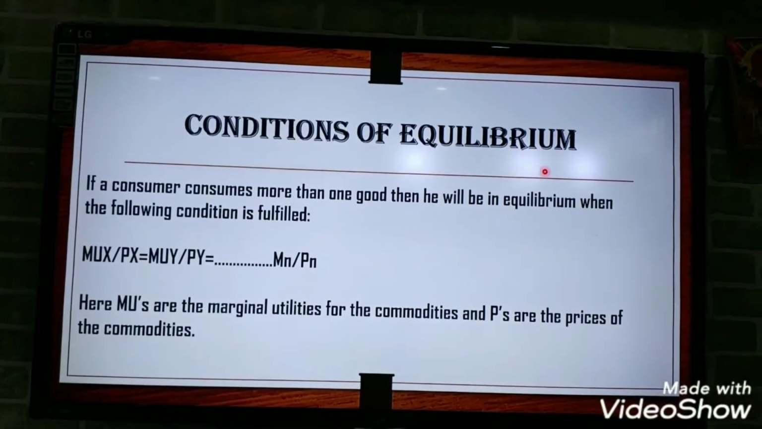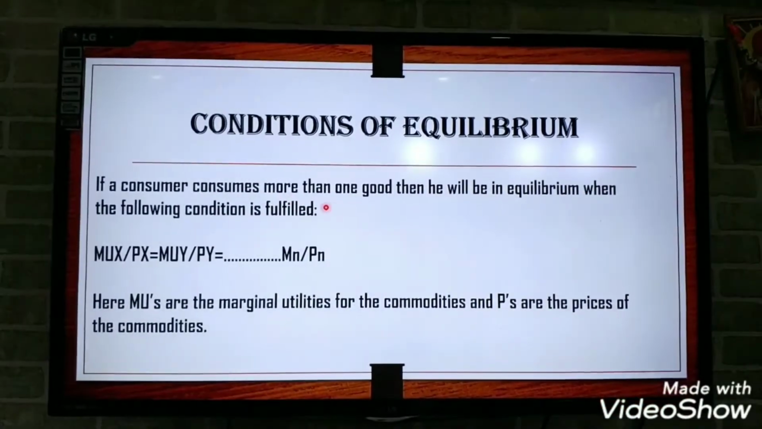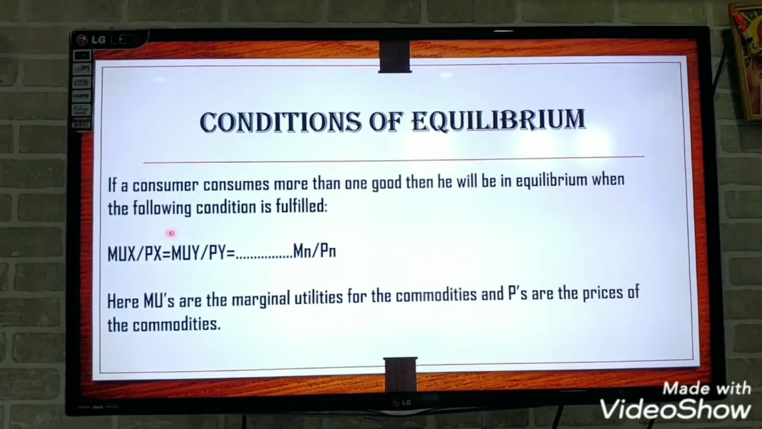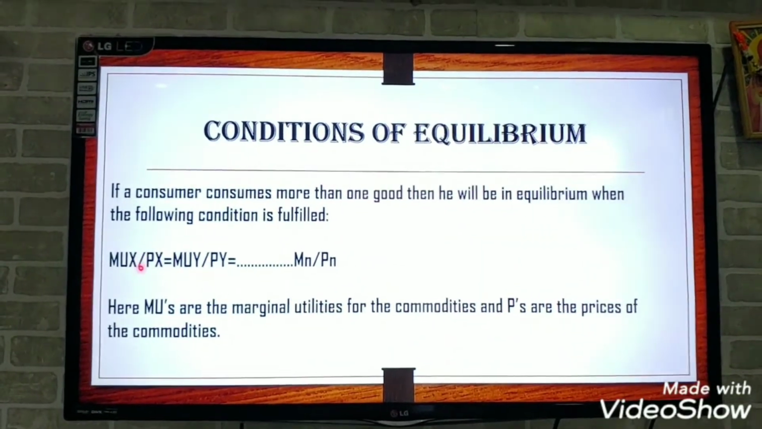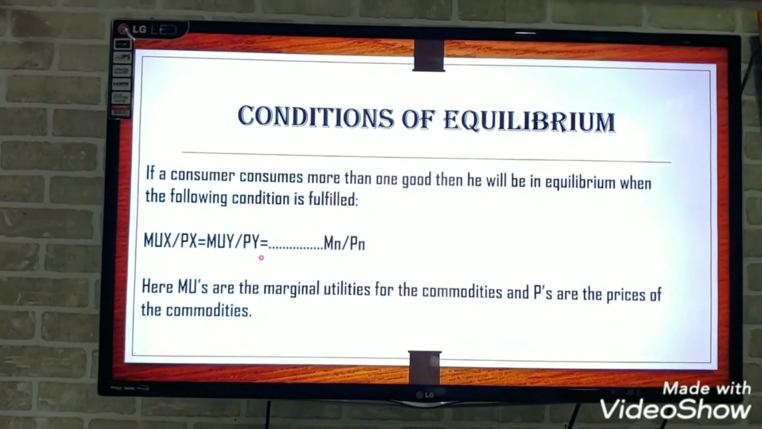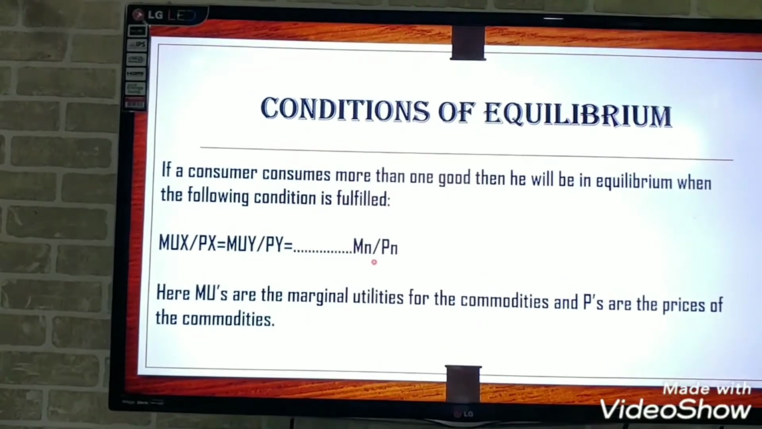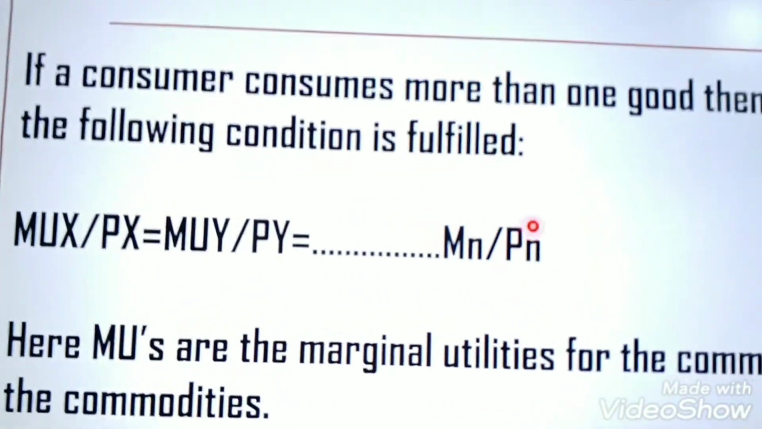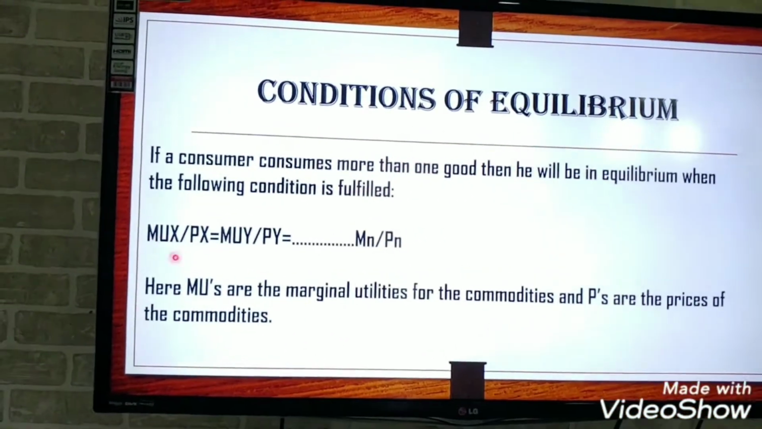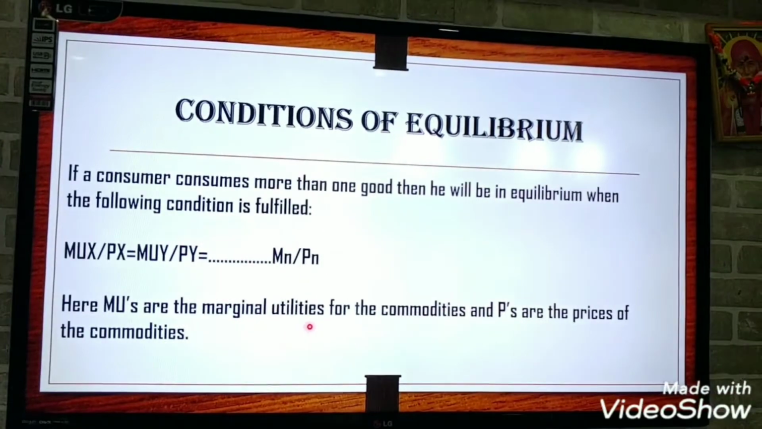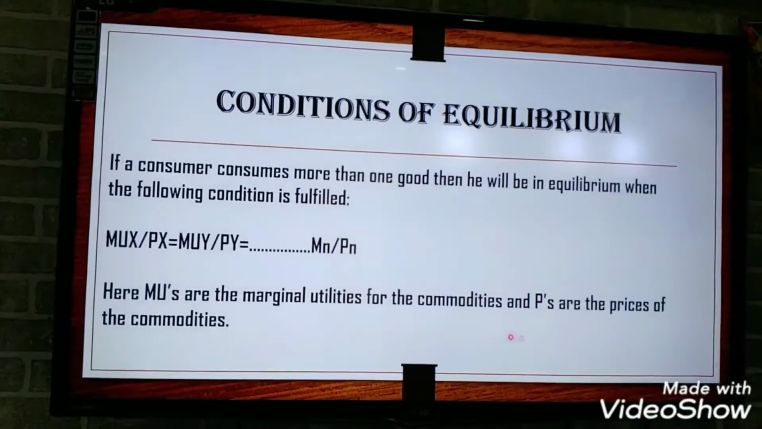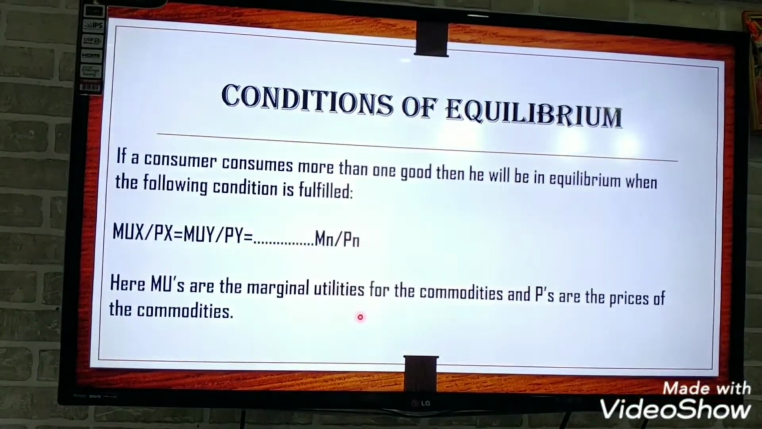Now, conditions for equilibrium. If a consumer consumes more than one good, then he will be in equilibrium when the following condition is fulfilled. That means we can say MUx upon Px should be equal to MUy upon Py, and so on for however many commodities you purchase, up to MUn upon Pn. Here the MUs are the marginal utilities of the commodities, whereas the Ps are the prices of the commodities.